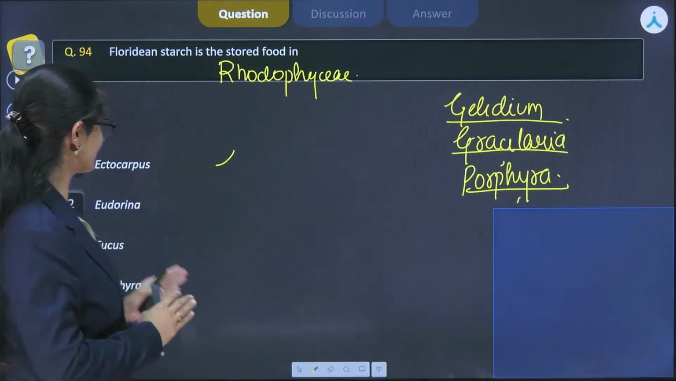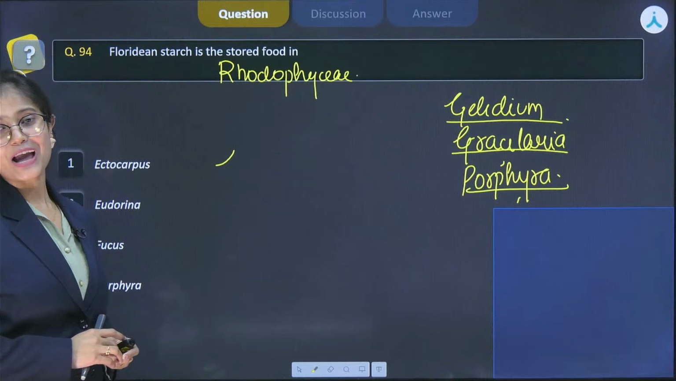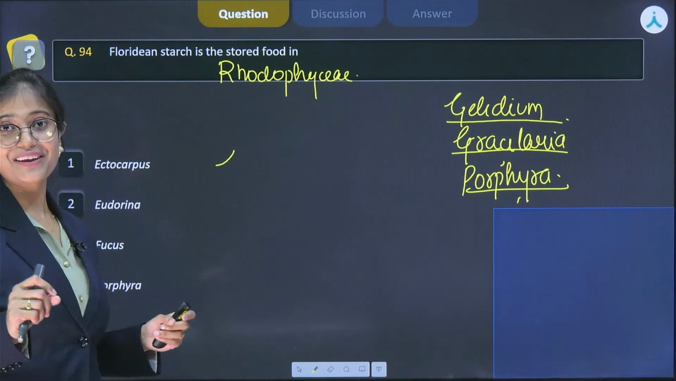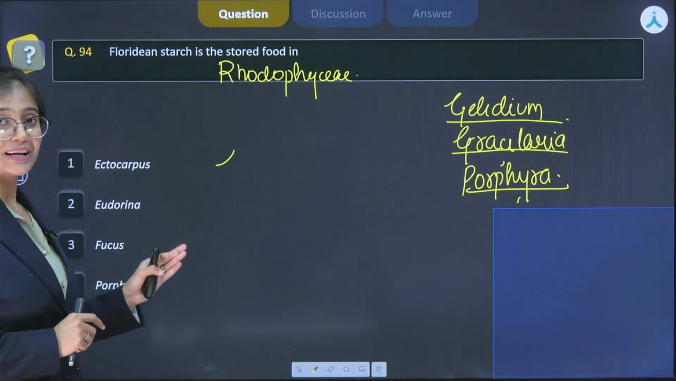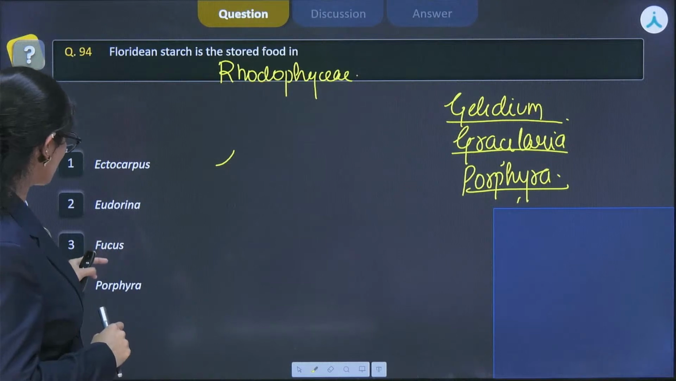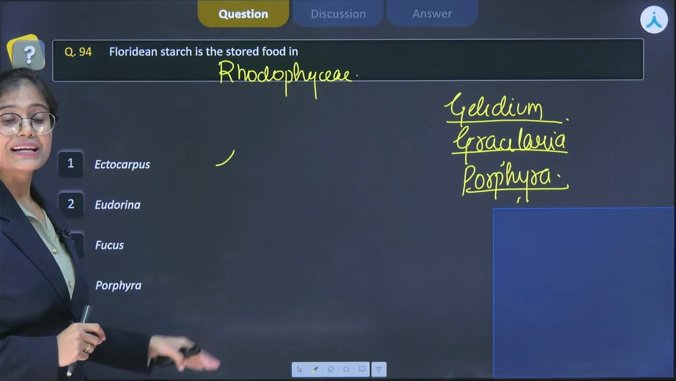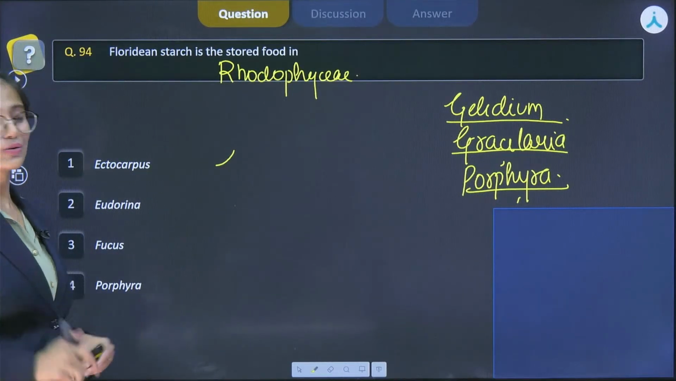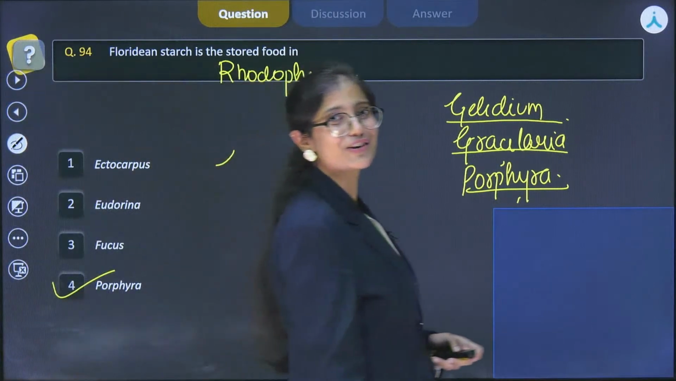Now let's see the options. The first one is Ectocarpus. It belongs to the brown algae or Phaeophyceae, in which the stored food material is laminarin or mannitol. If we see Eudorhina, it is also a brown alga. The third one is Fucus, which is also a brown alga. The last one is Porphyra, which is an example of red algae, in which Floridian starch is the stored food material. Therefore, here we get the correct answer for the given question.